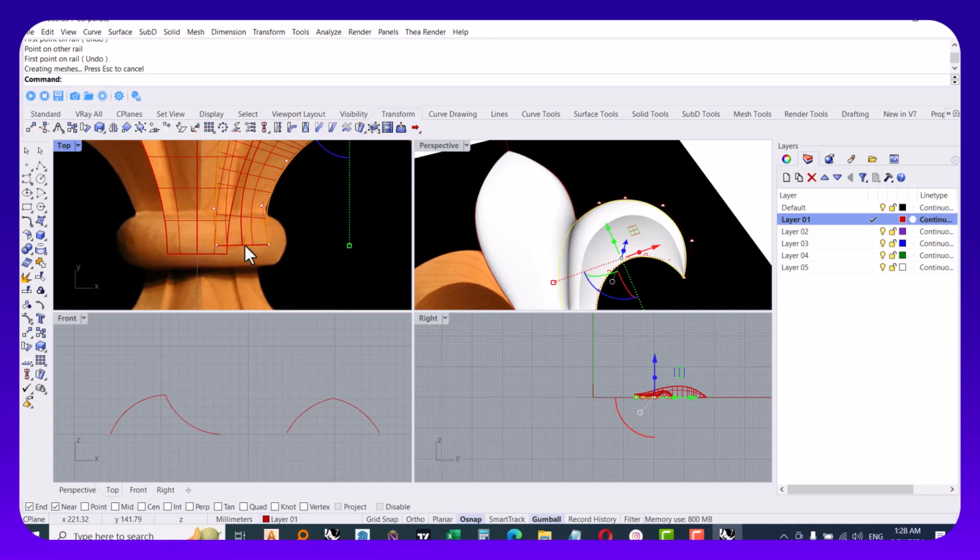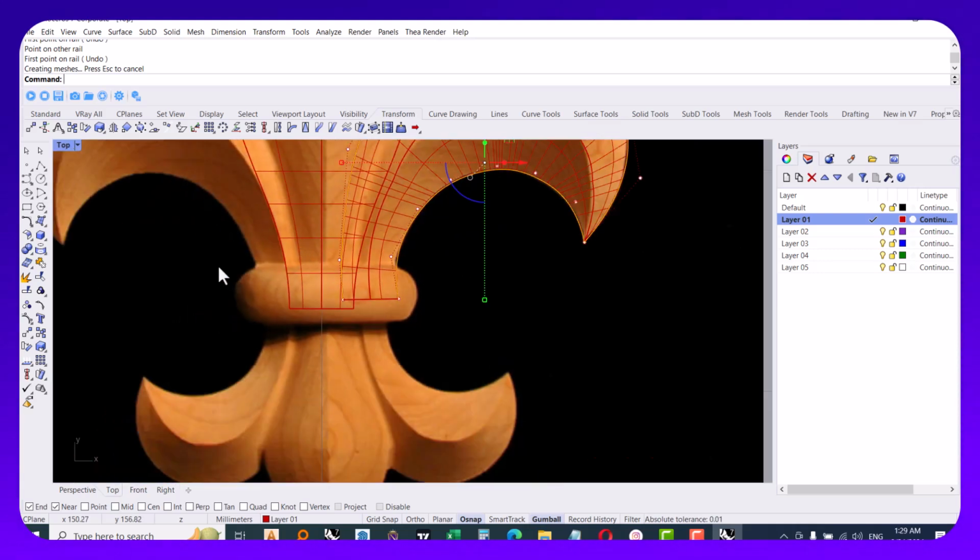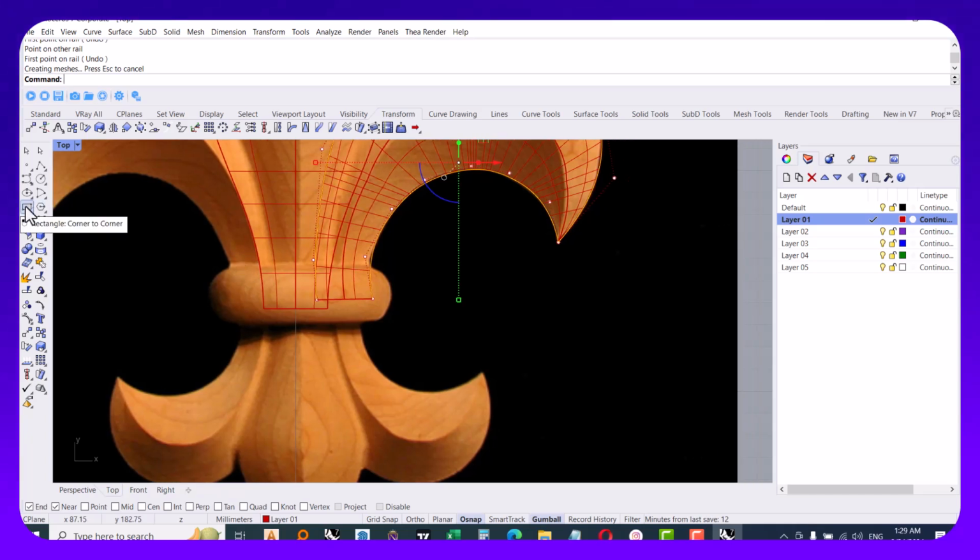This is very simple, guys. It mustn't take more than 5 minutes to model, but because I am teaching you and I try to do it slowly and talk slowly so you can understand what I am talking about.